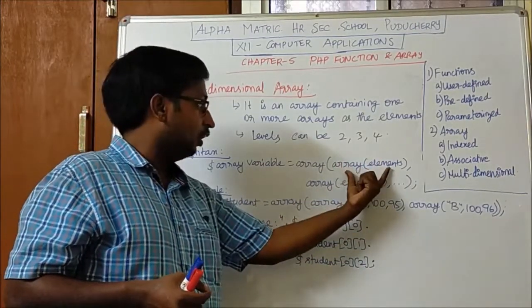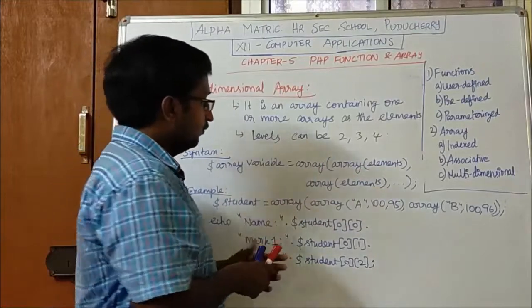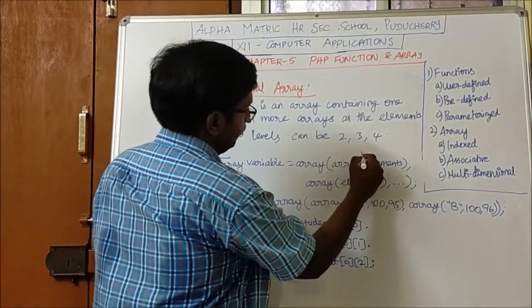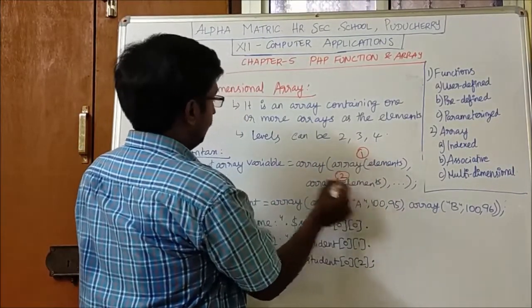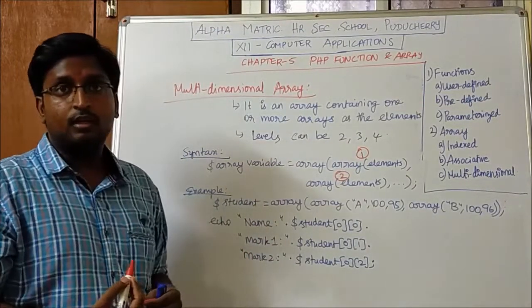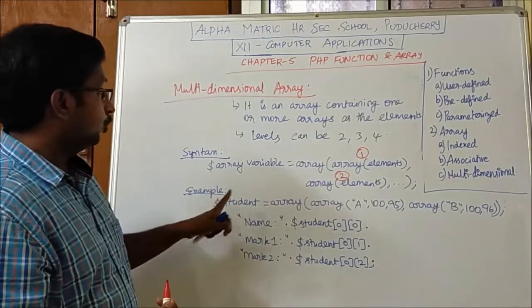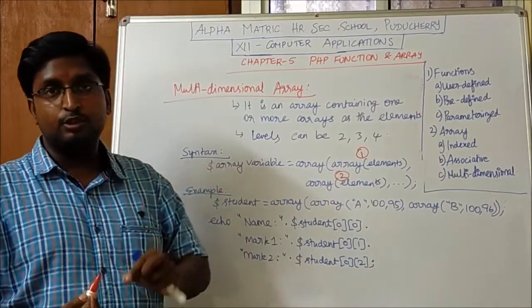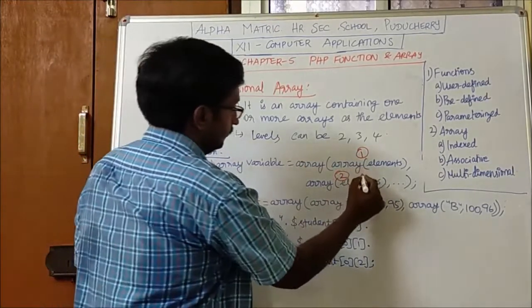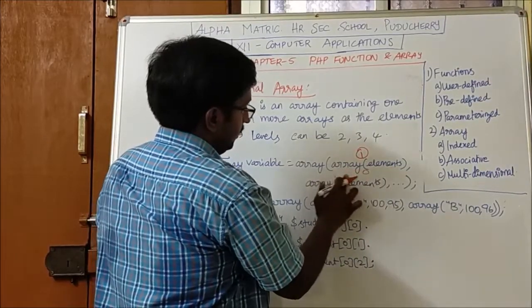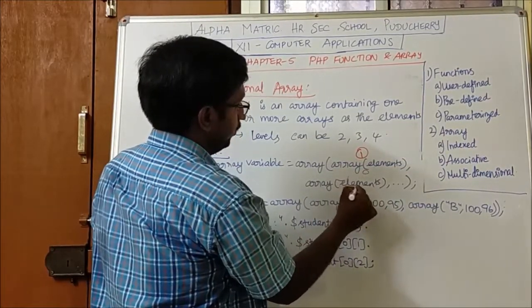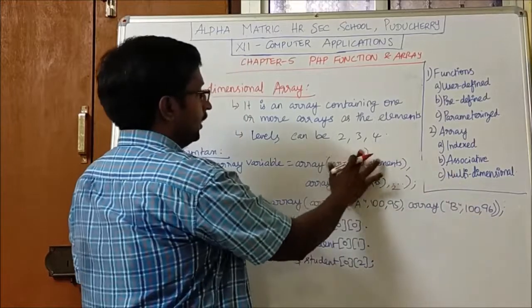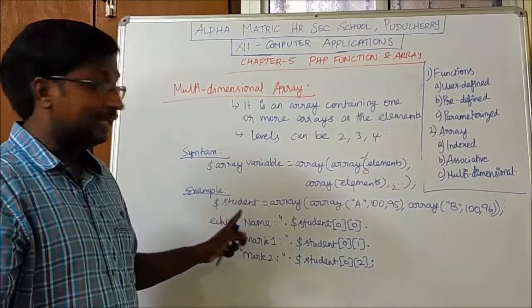This is the first element of this array, and this is the second element of this array. Okay. So we have told that the array elements will have the index value starting from 0, 1, 2, like that. This first index is 0, and 1 and 2 goes on. Okay. So let us see the example.